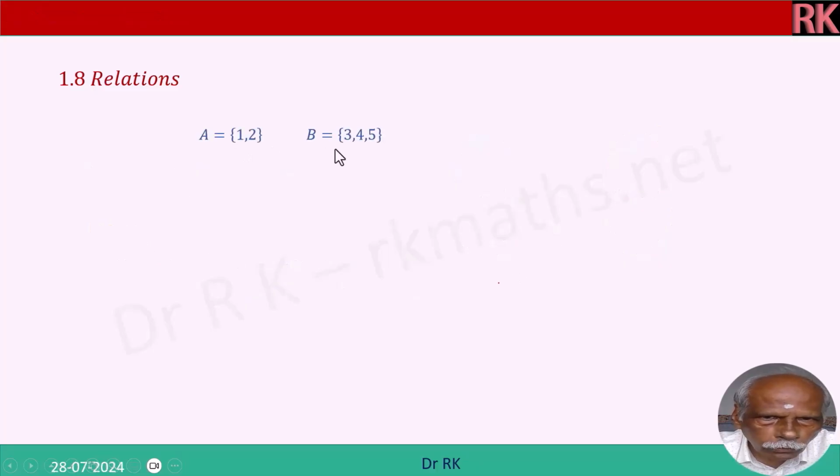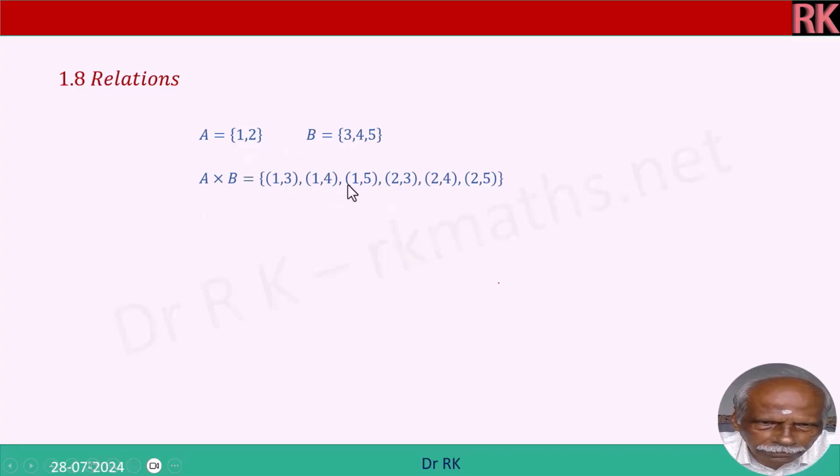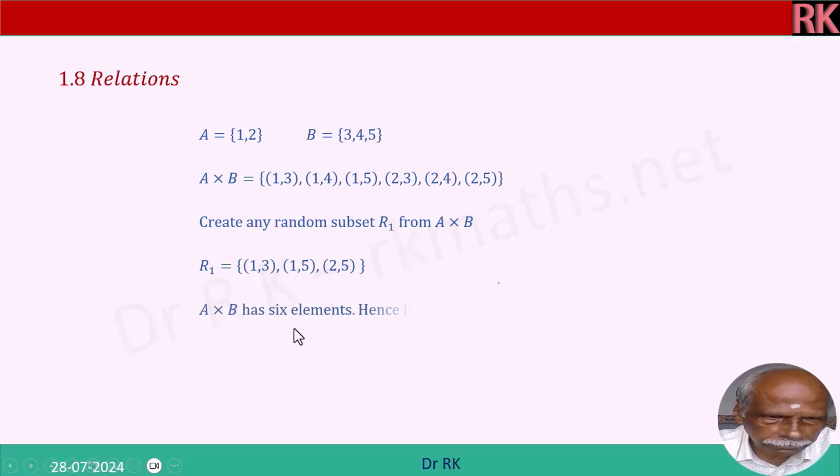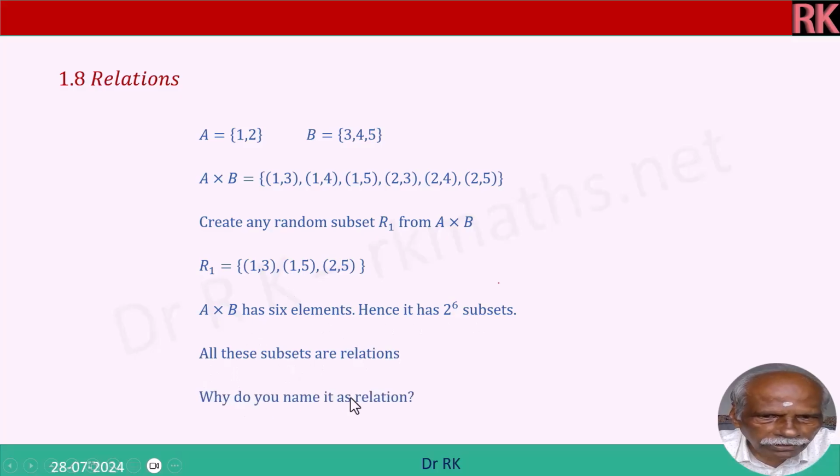A is equal to {1, 2}, B is equal to {3, 4, 5}. A cross B is given here. I take any elements, (1, 3), (1, 4) or (1, 3), (1, 5) or all the elements, all are called relations. Create any random subset R1, relation 1 from A to B. R1 is equal to, I take only 3 elements at random, (1, 3), (1, 5), (2, 5). It is a relation. A cross B has 6 elements, hence it has 2 power 6 subsets. I got 2 power 6 relations possible. All these subsets are relations. Why do we name them relations?